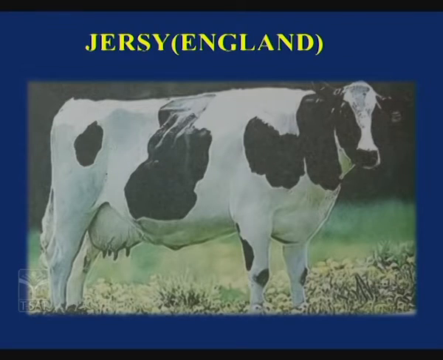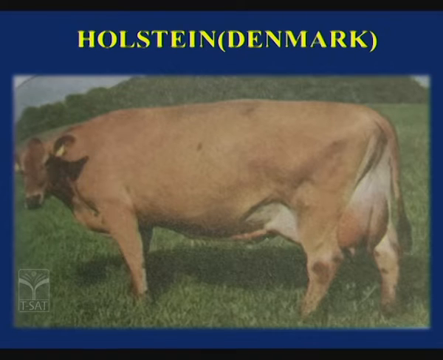Whereas here I have given, see here children, Jersey, the cow from England, and Holstein, the cow from Denmark. They will be giving nearly 20 liters of milk per day. That is why nowadays they are crossing our breeds with these foreign breeds, and they are now giving about 8 to 20 liters of milk.